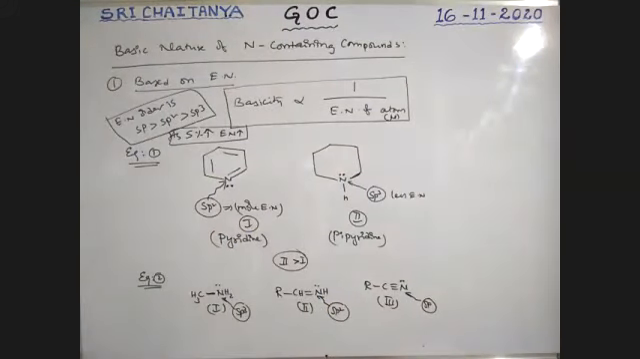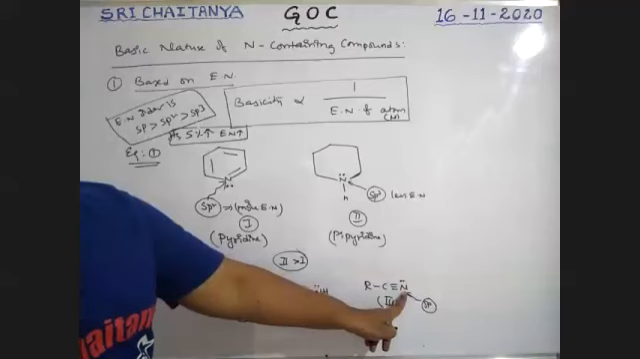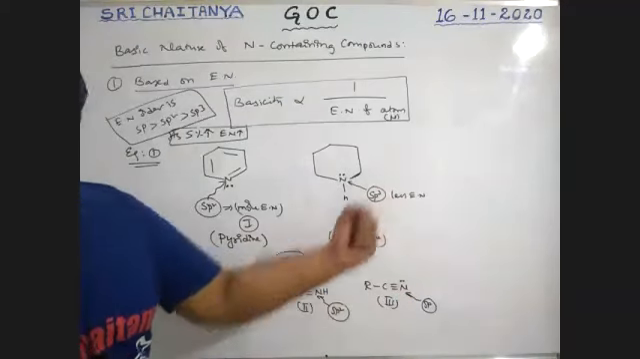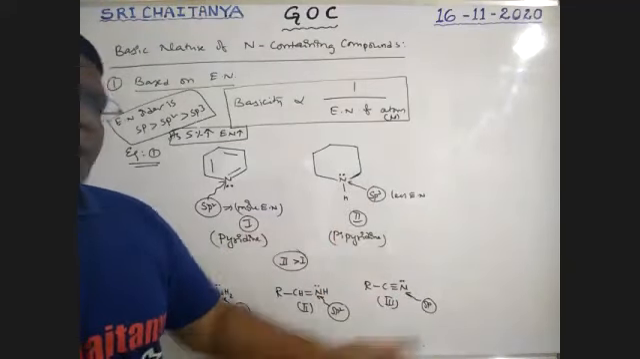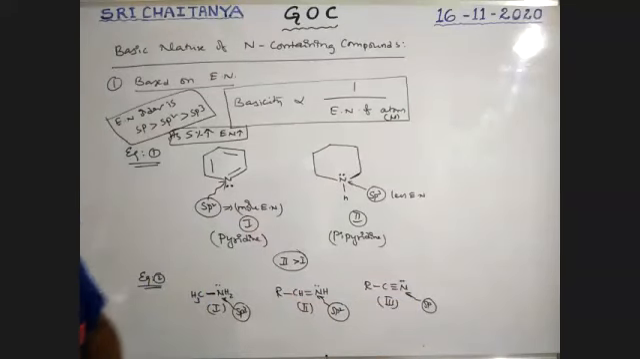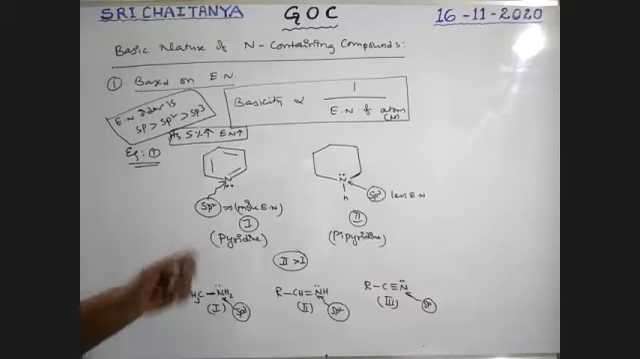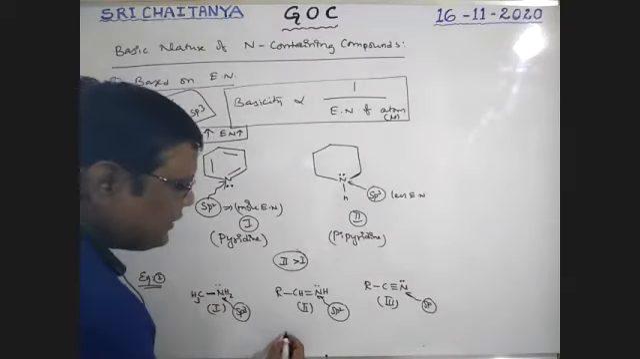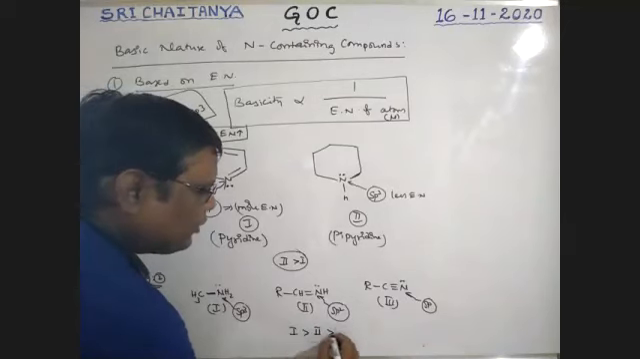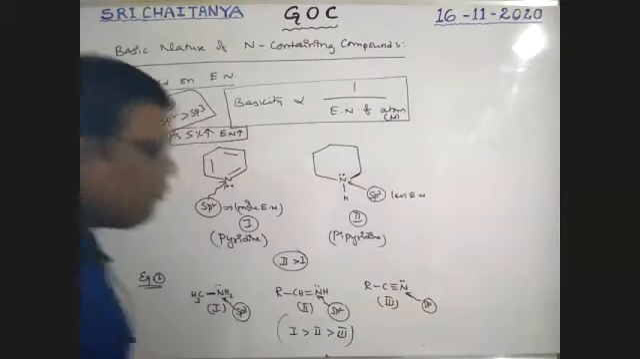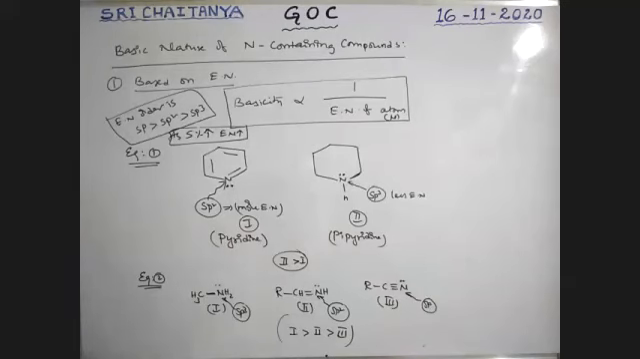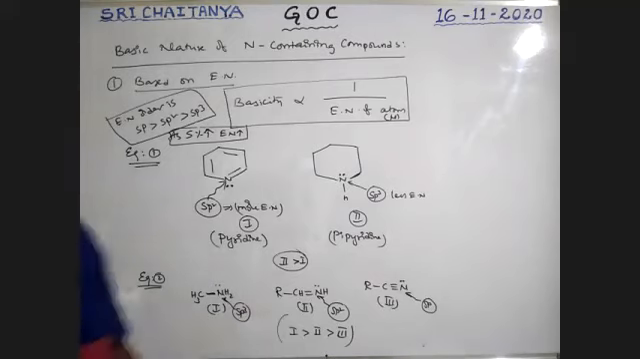Tell me which one is more electronegative? Among these three, 1, 2, 3, the sp nitrogen is the most electronegative. More electronegative means it does not strongly hold the electron pair for donation, that means less basic in nature. But this one has less electronegativity, therefore it is ready to donate this electron pair. Therefore, the basic nature order is 1 greater than 2 greater than 3. Is this clear?